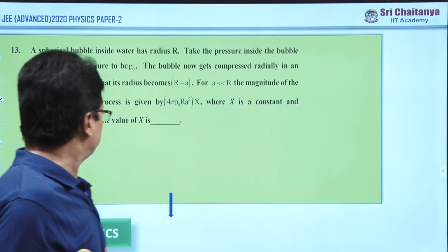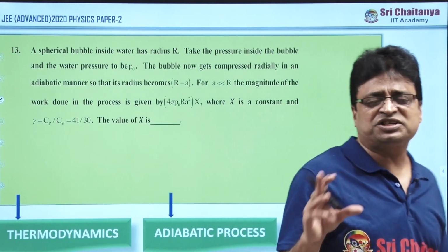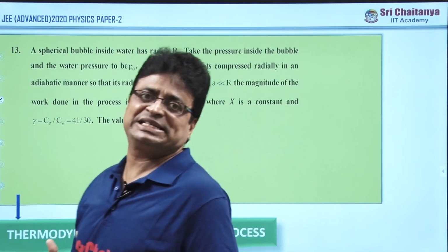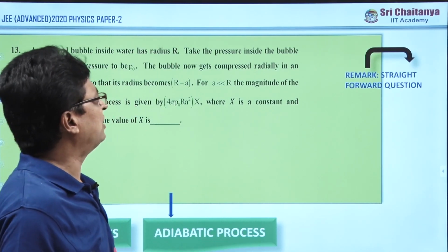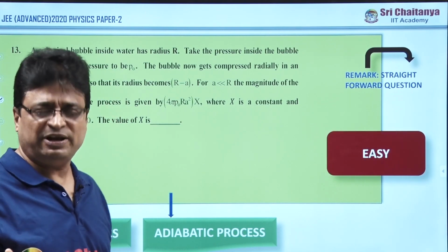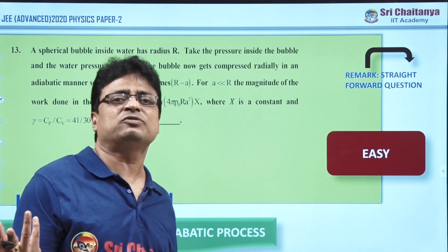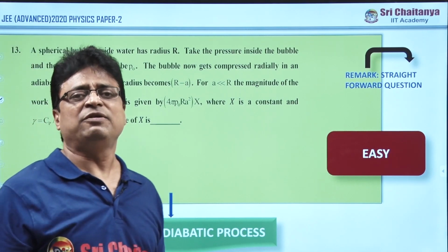And of course, in thermodynamics, they have constructed this question under the adiabatic process. In the adiabatic process, it is a straightforward question. Whenever it is straightforward, automatically the question becomes what? Easy. So easily you can get 4 marks.